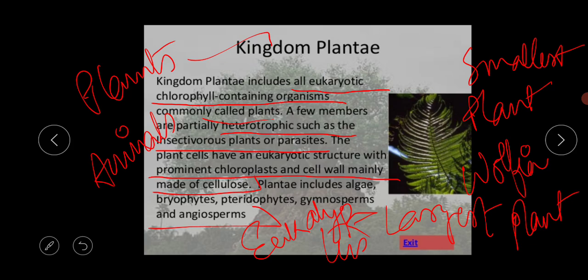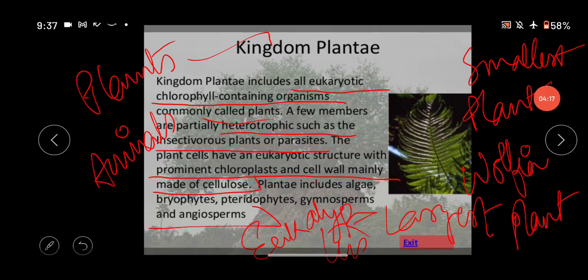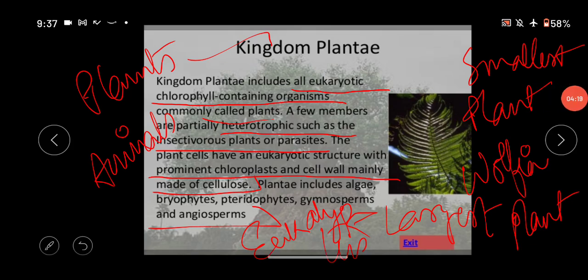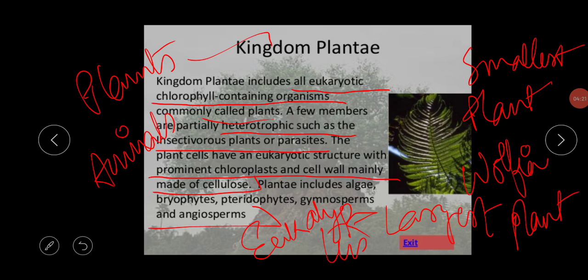Next thing is photosynthesis. Photosynthesis is the basic characteristic of the kingdom Plantae. Members of the kingdom Plantae perform photosynthesis, and all the producers of land are plants. Why are they called producers? Because they can make their own food.